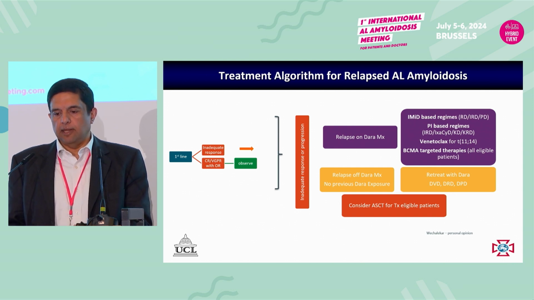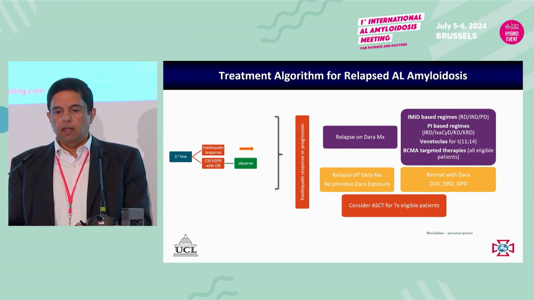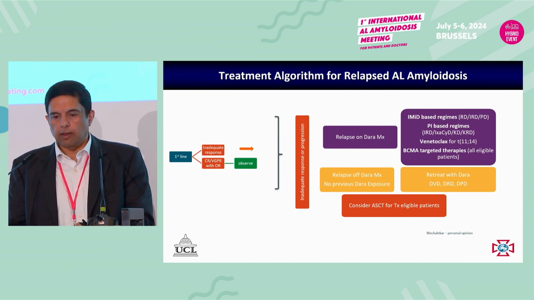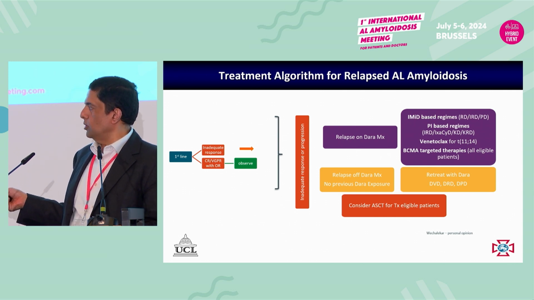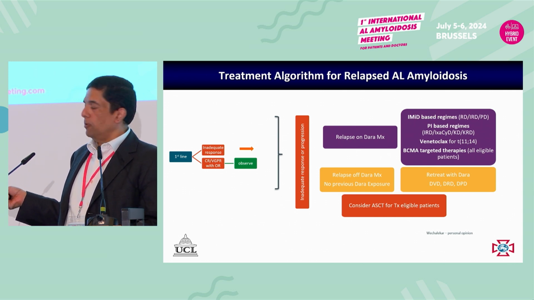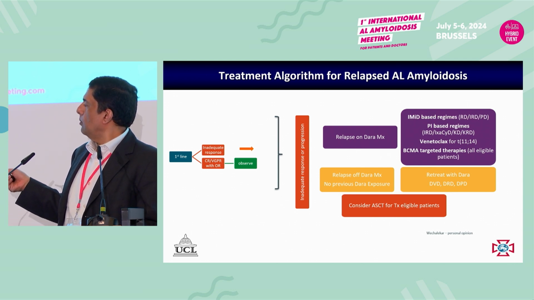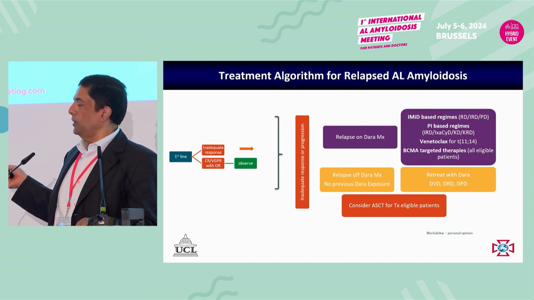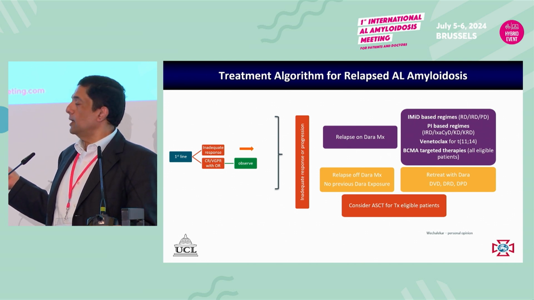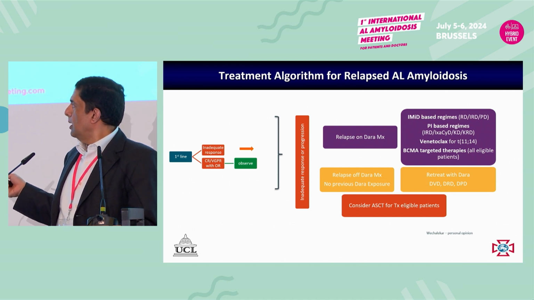So I'll end on this last slide. What can be our treatment algorithm for patients who have an inadequate response to first line, or who have a CR-VGPR and progress, or those who have an organ response will of course continue to observe, but once they start progressing and we have to decide what this progression means, we then have options of IMiD-based regimens, which most of us have access to some form of an IMiD-based regimen. So these are something that's quite easy to use. And we certainly would go for IRD if we had an option there, or a POM-based regimen.